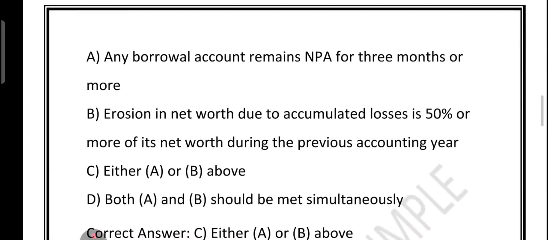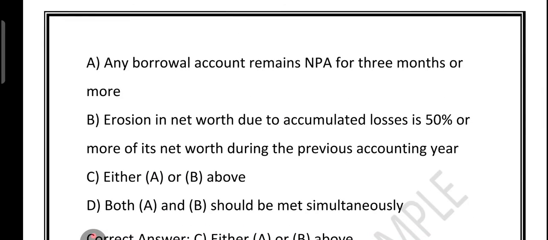Options are: option A, any borrower account remaining NPA for 3 months or more. Option B, erosion in net worth due to accumulated loss is 50% or more of its net worth during the previous accounting year. Option C, either A or B above. Option D, both A and B should be met simultaneously.